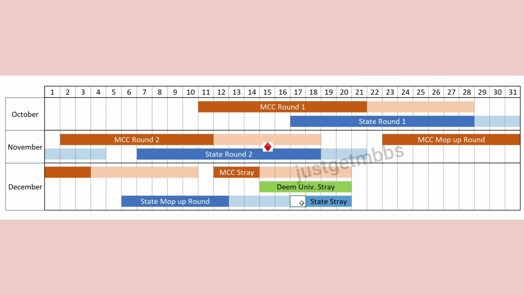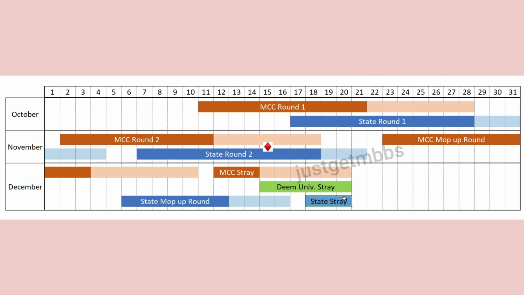Some states don't do that, but according to Supreme Court guidelines, they should also create a 1:10 list and give it to the private colleges. And the colleges are supposed to do the admission based on that list in 3 days, that is between 18th, 19th and 20th December. So this is for the state stray vacancy round. This is done at the college level. Okay, so that's how the whole counseling is going to turn out.